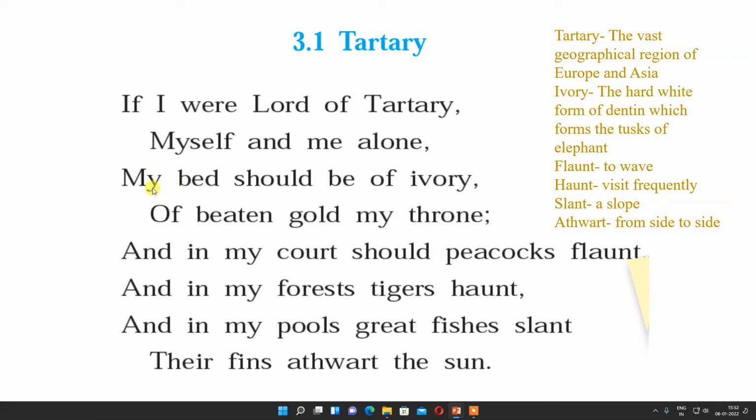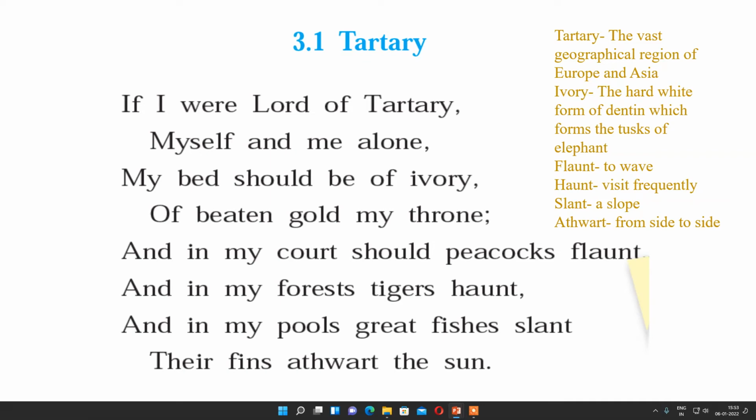Then he will make everything very precious, for example a throne of gold and a bed of ivory. Then in his court he will allow the peacock to dance and wave beautifully. Also in his court he will allow tigers to spend their time without any fear.